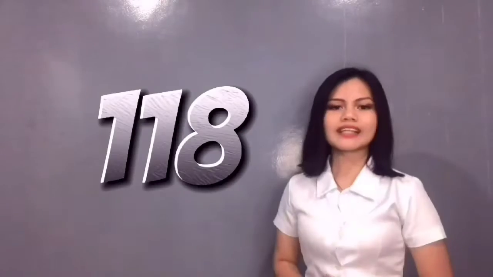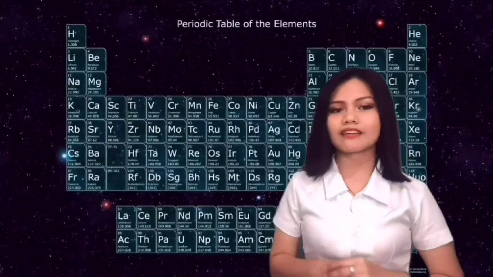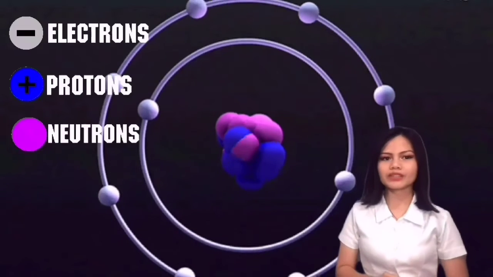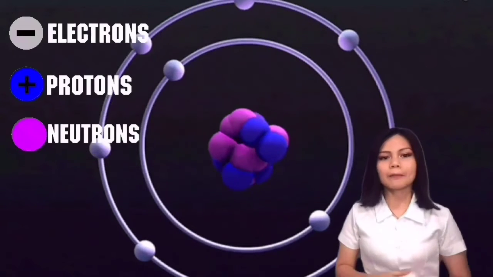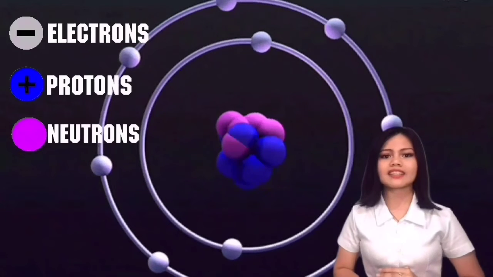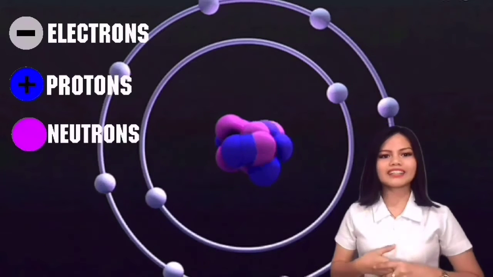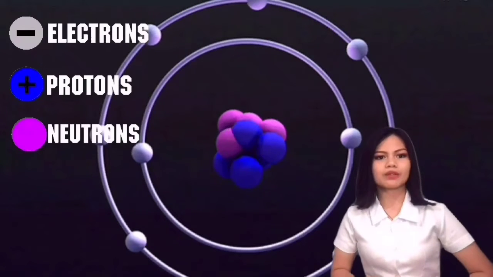We know of 118 different sorts of atoms, which we refer to as elements, and everything we see is made up of elements that have stable atoms. The nucleus is a subatomic component responsible for preserving an atom's stability. Positively charged protons and neutral neutrons make up an atom's nucleus. The strong nuclear force acts as a thing that keeps these nucleons together, and it is the tool that determines if a nucleus is stable or unstable.